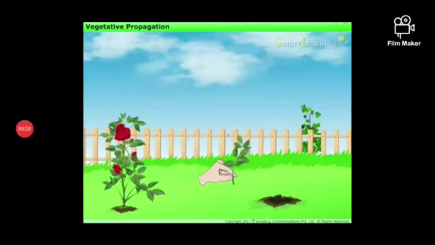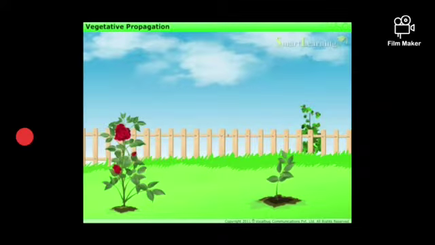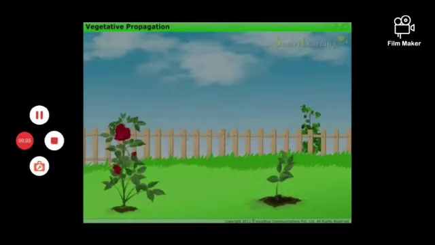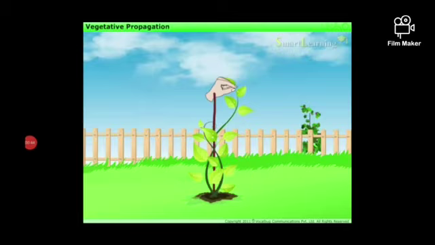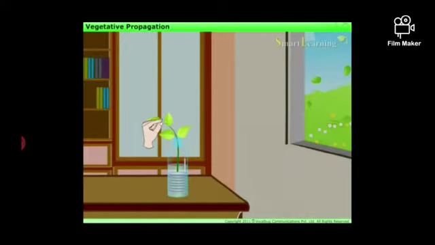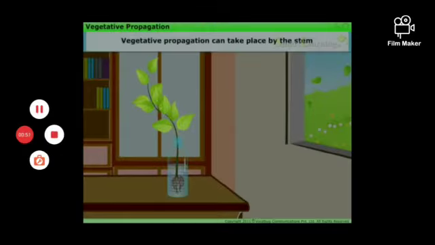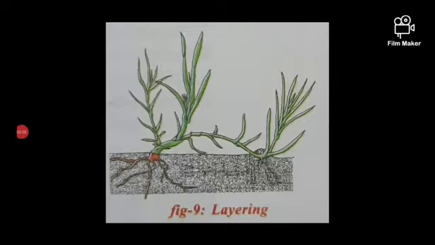Yes, students, this is called cutting. If you sow them in the soil, it grows as a new individual. Regularly you water it. This is called cutting. Is it clear, students? Cut one part from the money plant and put it in a water bottle. After a few days, it develops roots and shoots and grows as a new individual plant. Is it clear, students?